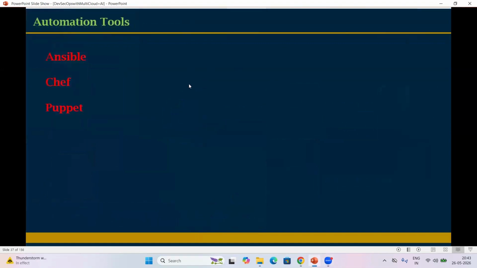Look at my screen, everyone. Currently we are using very advanced tools like Ansible, Chef, and Puppet. Ansible is a configuration management tool. By using Ansible, we can perform single click deployments. It is a very advanced tool. While working on Ansible, we'll go very deep. Currently Chef and Puppet are completely outdated, so we are not using these tools. Currently we are using Ansible. I'll give you a small example about Ansible.